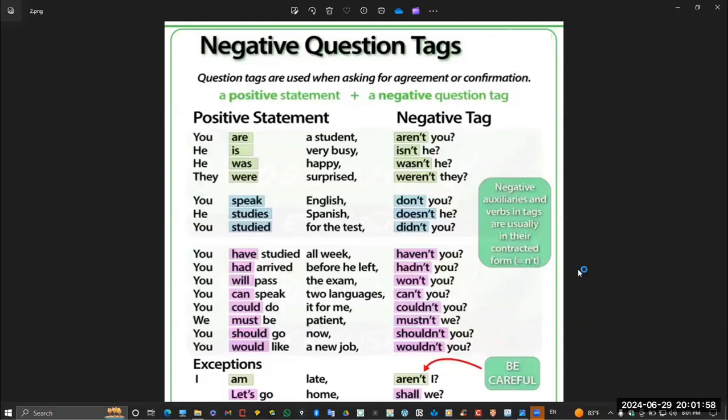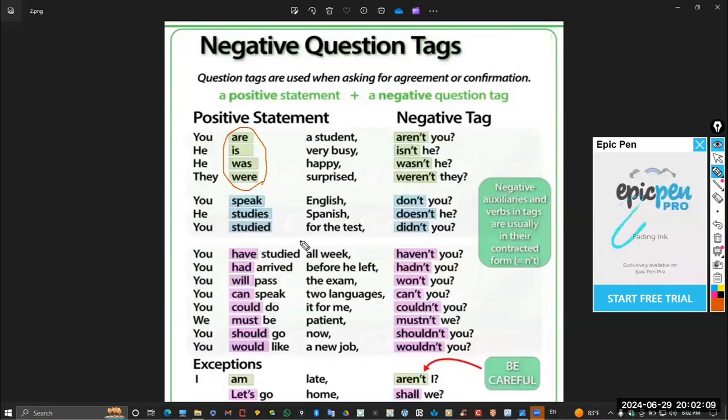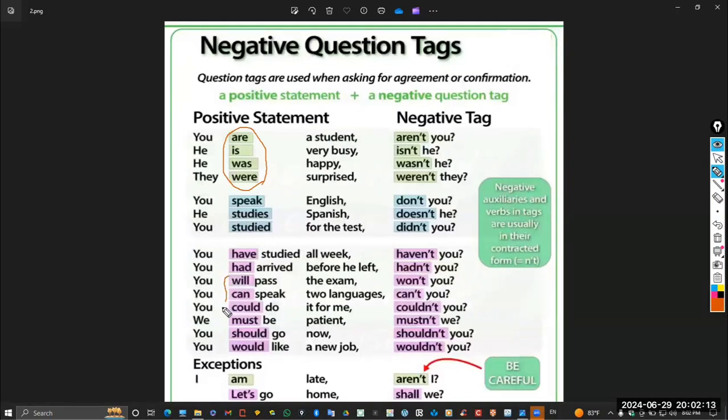Okay, now if you can see this picture, I need you to notice that if you have verb to be in the present and in the past, notice is, are, was, were. If you have a modal verb, this is it, you have to repeat the same, or even if you have verb to do, if you have do, does, did, you have to repeat the same verb in the question tag.